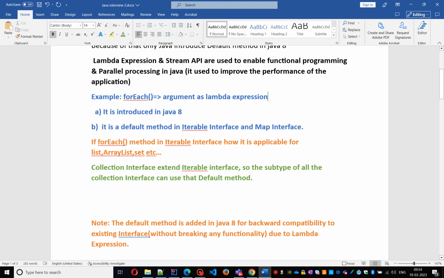That's why it is introduced, because of lambda expression only. The forEach method is introduced in the Iterable interface and Map interface. The Iterable interface can be used in any collection subtypes, meaning array list, vector. The Map interface you can use in hash map, linked hash map.